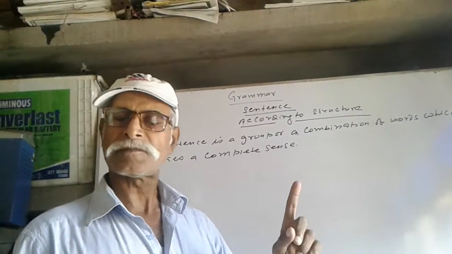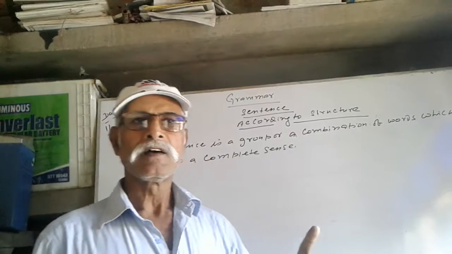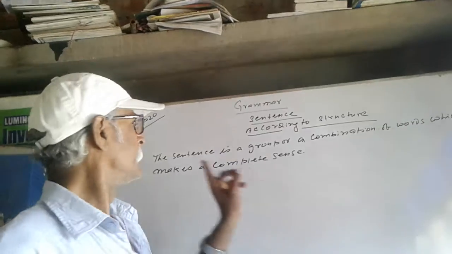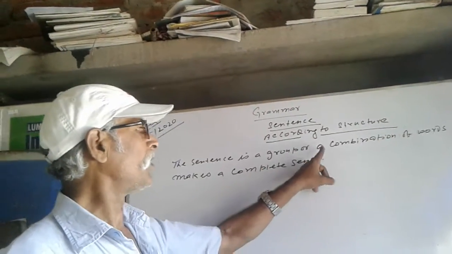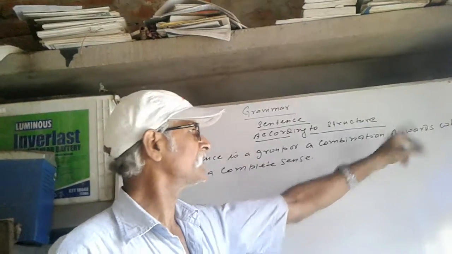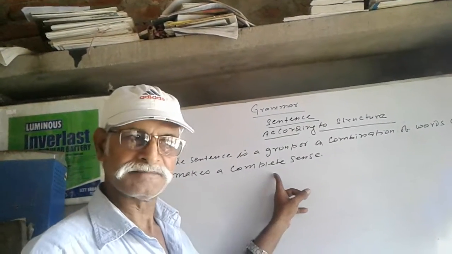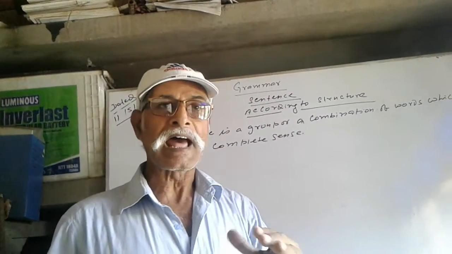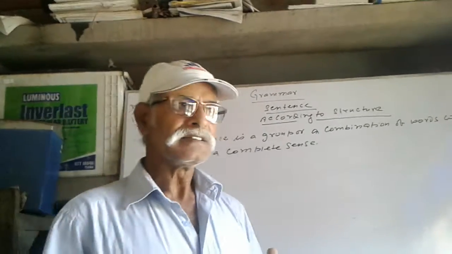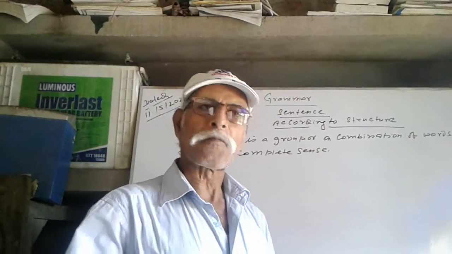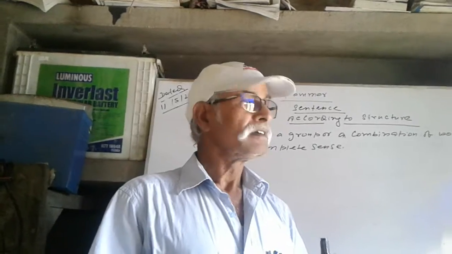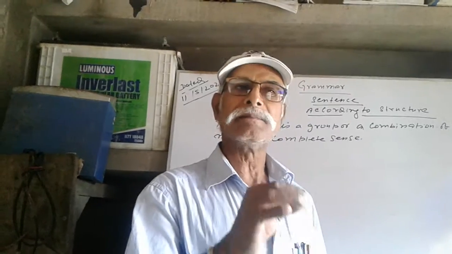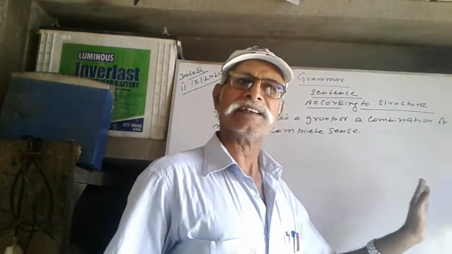According to this, first of all I am going to define what the sentence is called. The sentence is a group or a combination of words which makes a complete sense. There is an arrangement of words. The arrangement of the words in a proper way is called the sentence, but you should remember that the arrangement should be proper and meaningful. That is why this is called the sentence.